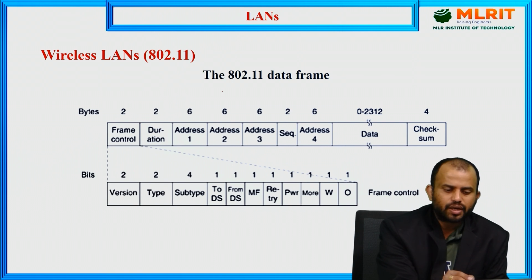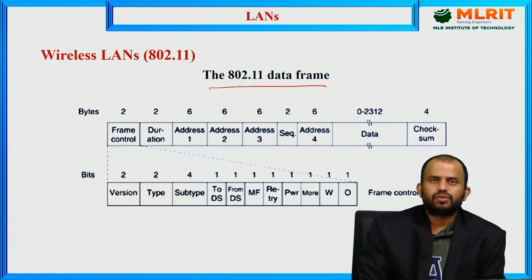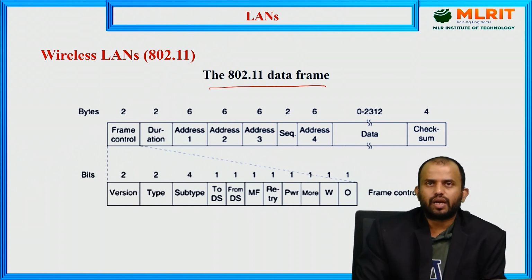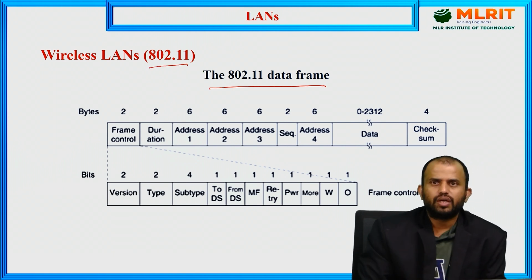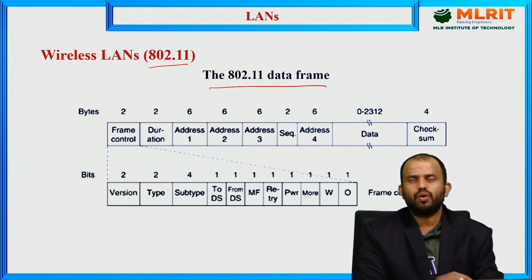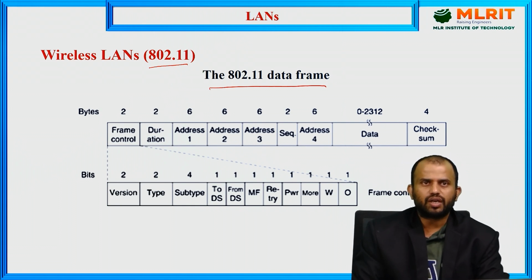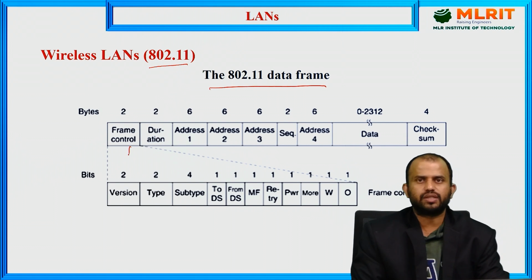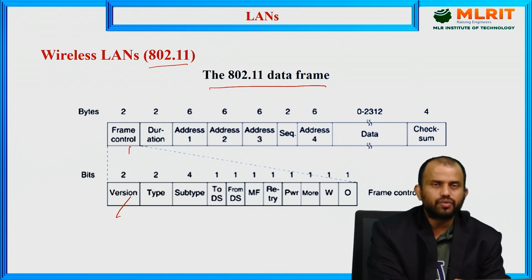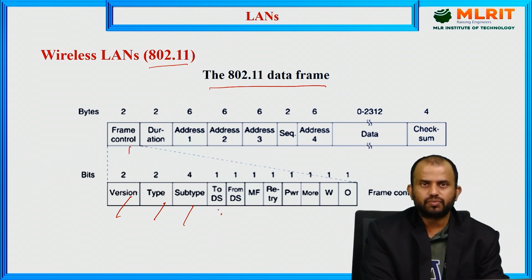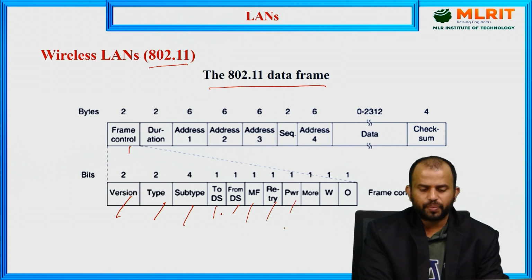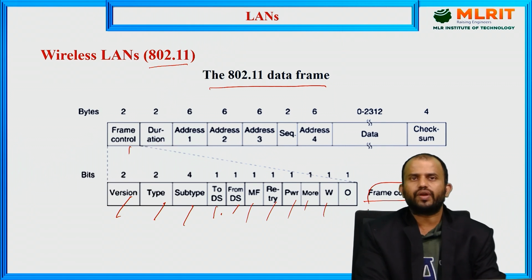So, what is the 802.11 data frame? When discussing LAN protocols, the main structure we use is the 802.11 protocol. In this protocol we have a framing structure which we call the data frame structure. In the data frame we have the frame control mechanism, which covers what version we are using, what type, what subtype, the to-DS and from-DS address values, the more fragments and retry values, the power management (PWR) value, more data, and WEP. All of this comes under the frame control mechanism.